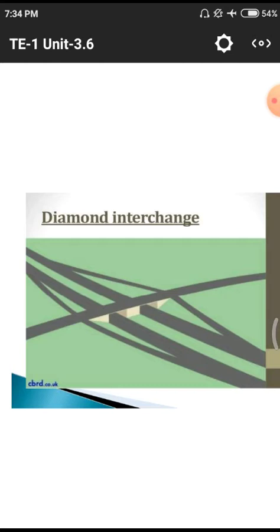That means one of the roads is major, having a high number of lanes. The overpass road has a lesser number of lanes. And the adjoining lines on either side of the major line are useful to connect the road with the minor line. This is the simple example for the diamond interchange.